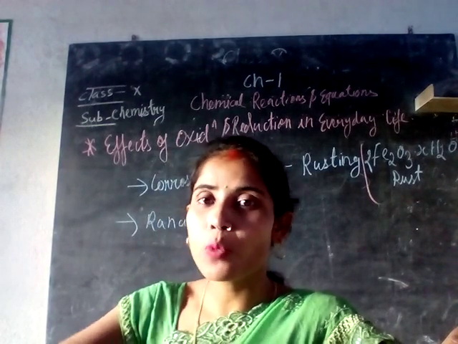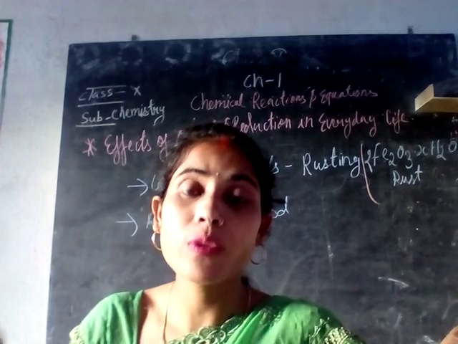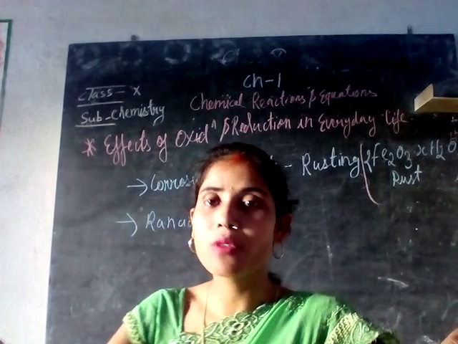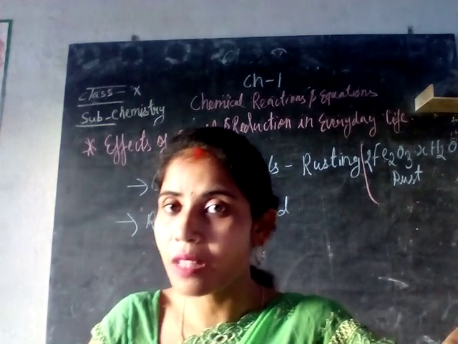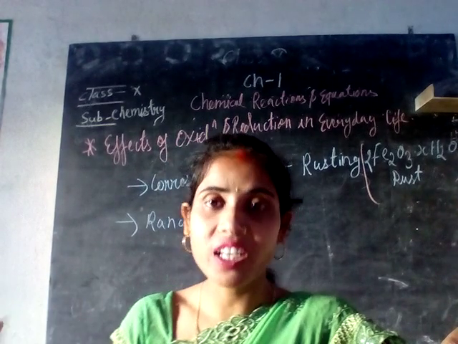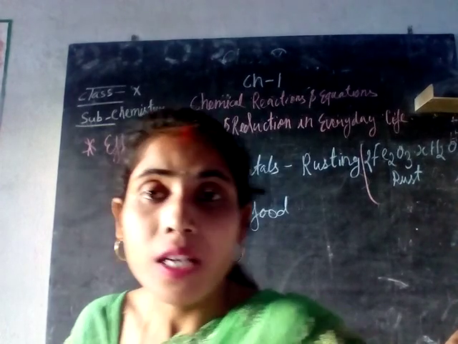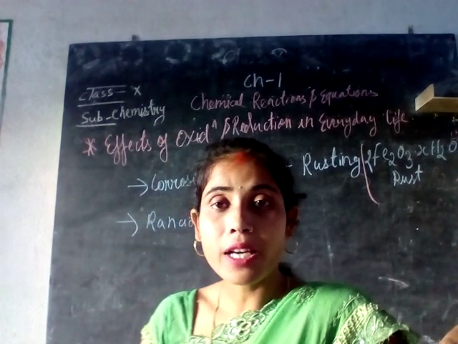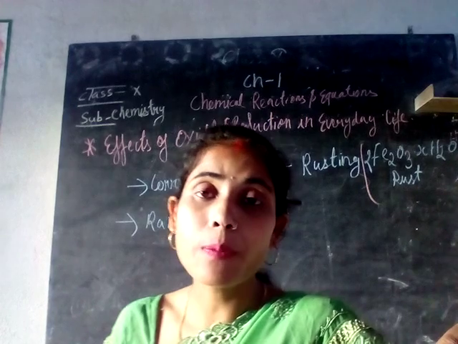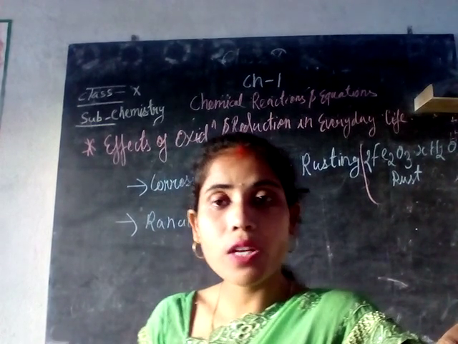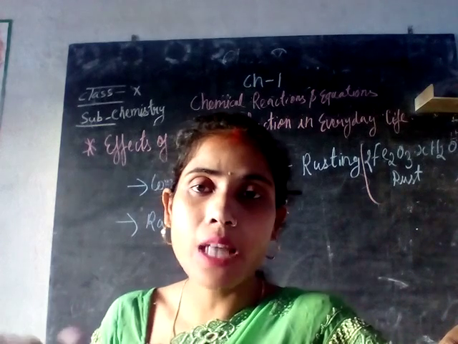The most common example is iron. When you leave iron, you will see a brown or reddish layer appear over the iron metal. That kind of rust is called corrosion of the metals.